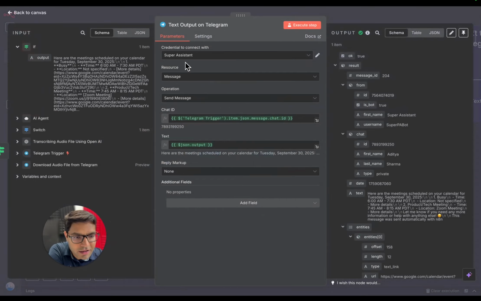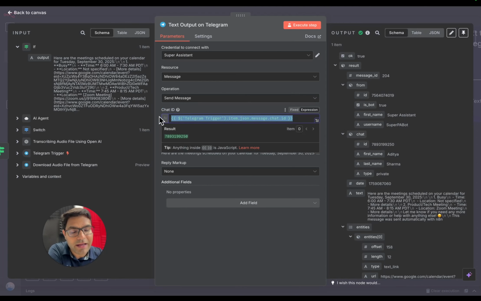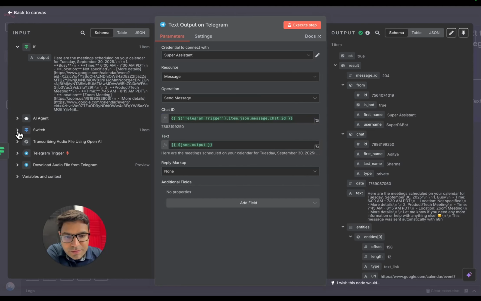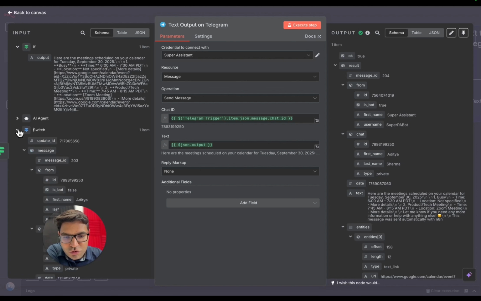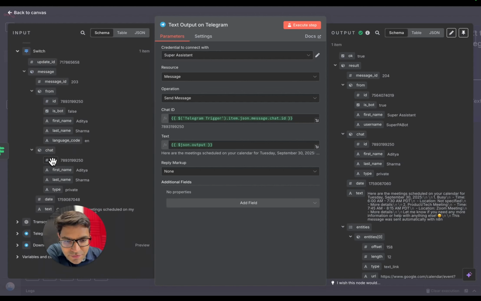I'm simply adding a Telegram node over here, under which I've set message under resource, operation as send message, and under chat ID we need to add chat ID. Why? Because our Telegram needs to know to which chat ID it needs to respond. Okay, what was that initial message that it needs to respond to? Where will you find this chat ID? You simply go to either Telegram trigger node, you can also go to switch node, and that's where under chat you'll find the chat ID, and you simply drag and drop it over here and you'll get this particular chat ID.